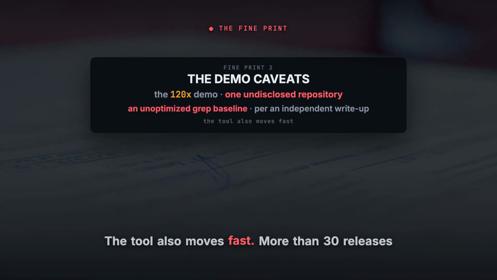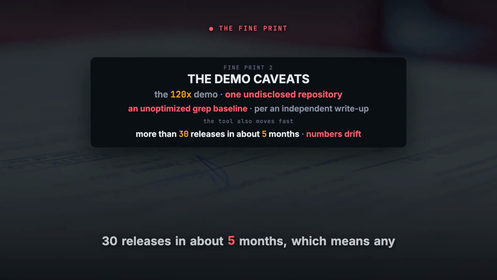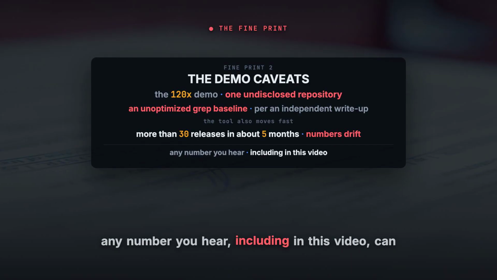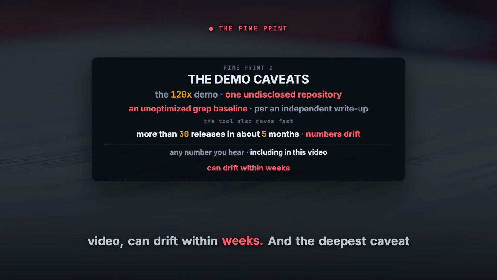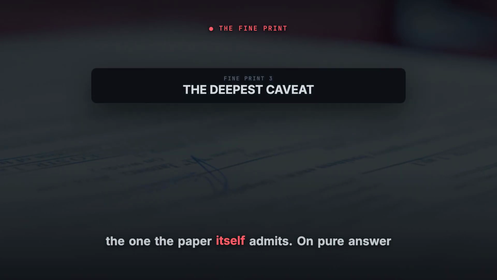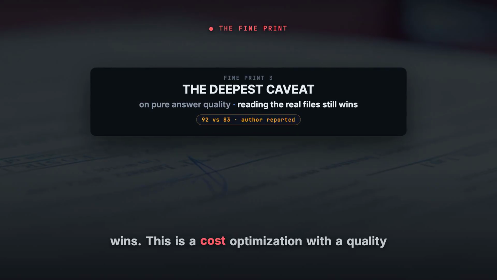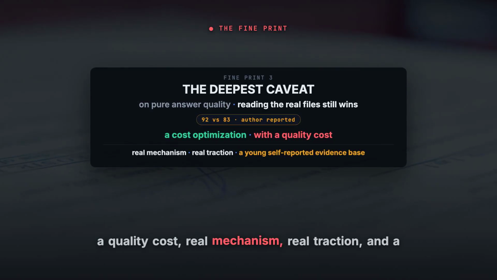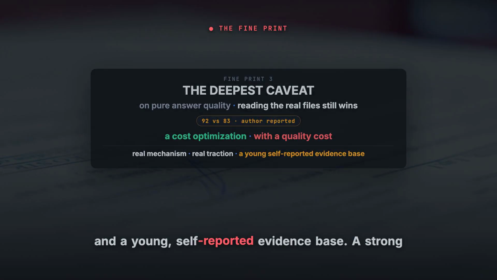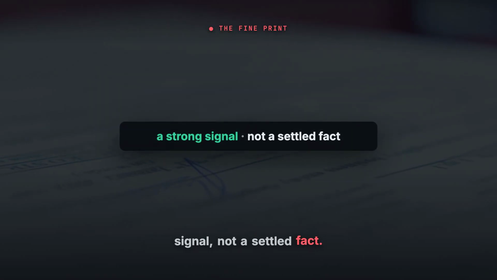The tool also moves fast. More than 30 releases in about 5 months, which means any number you hear, including in this video, can drift within weeks. And the deepest caveat is the one the paper itself admits. On pure answer quality, reading the real files still wins. This is a cost optimization with a quality cost. Real mechanism, real traction, and a young, self-reported evidence base. A strong signal, not a settled fact.